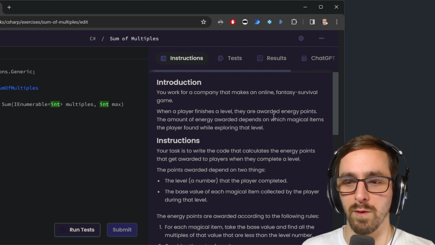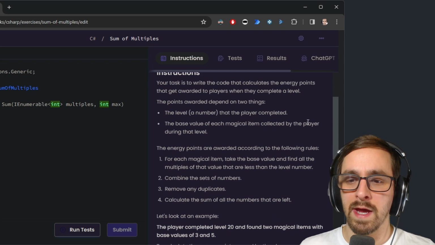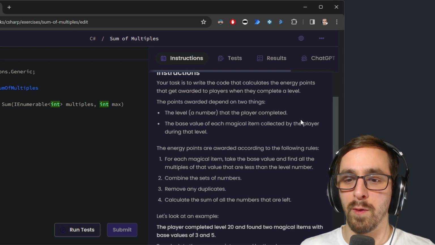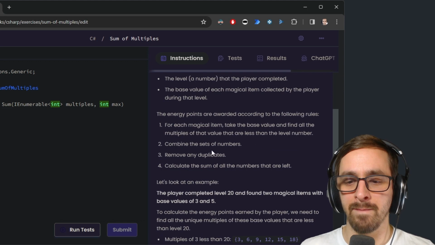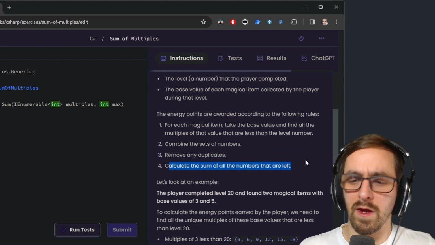This says you work for a company that makes an online fantasy survival game. When a player finishes a level, they are awarded energy points. The amount of energy awarded depends on the magical items the player found while exploring that level. Your task is to write the code that calculates the energy points that get awarded to players when they complete a level. The points awarded depend on two things: the level number that the player completed, and the base value of each magical item collected by the player during that level. The energy points are awarded according to the following rules. For each magical item, take the base value and find all the multiples of that value that are less than the level number. Combine the sets of numbers, remove any duplicates, and calculate the sum of all the numbers that are left. Oh, that's actually not that bad.